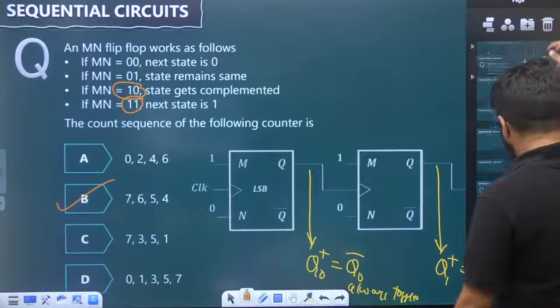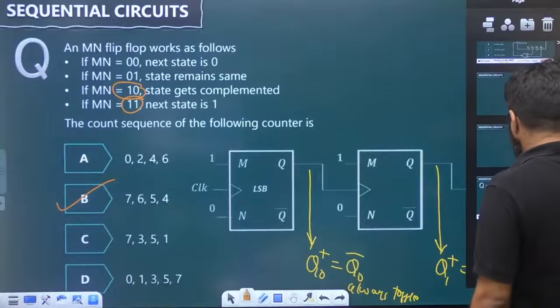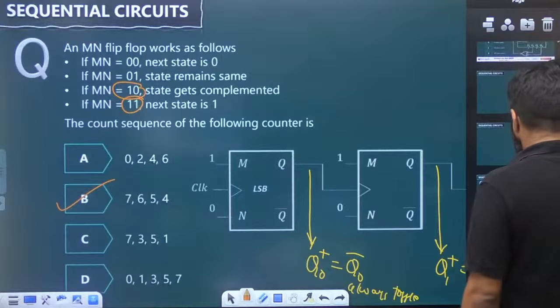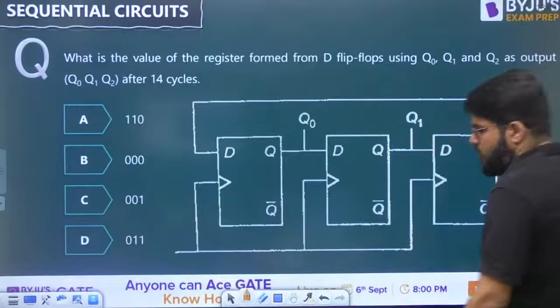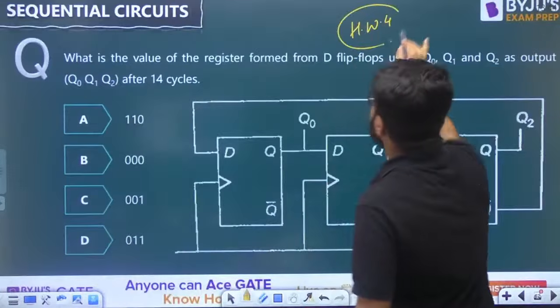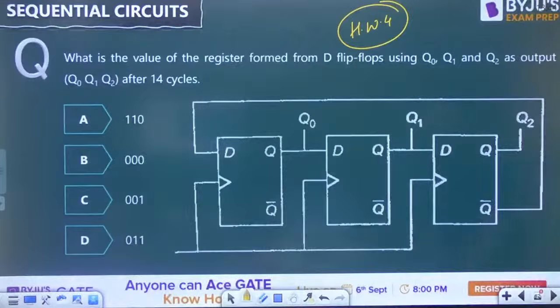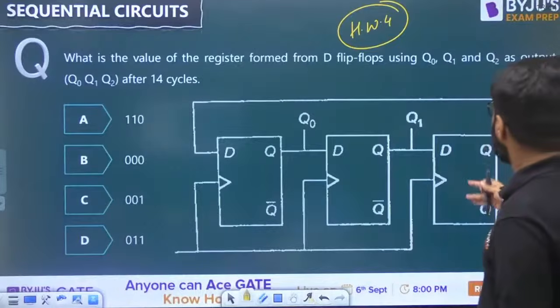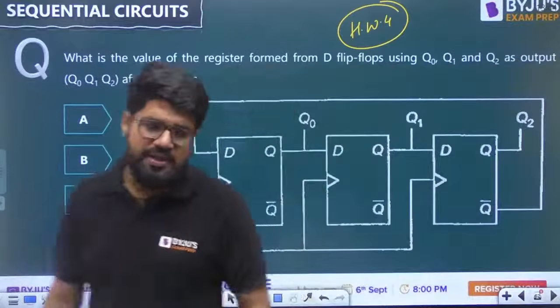Okay guys, so here it is. The last question as a homework for you. This is homework number 4 for tonight. What is the value of the register formed from D flip-flops, using Q0, Q1, Q2 as the output, after 14 cycles?